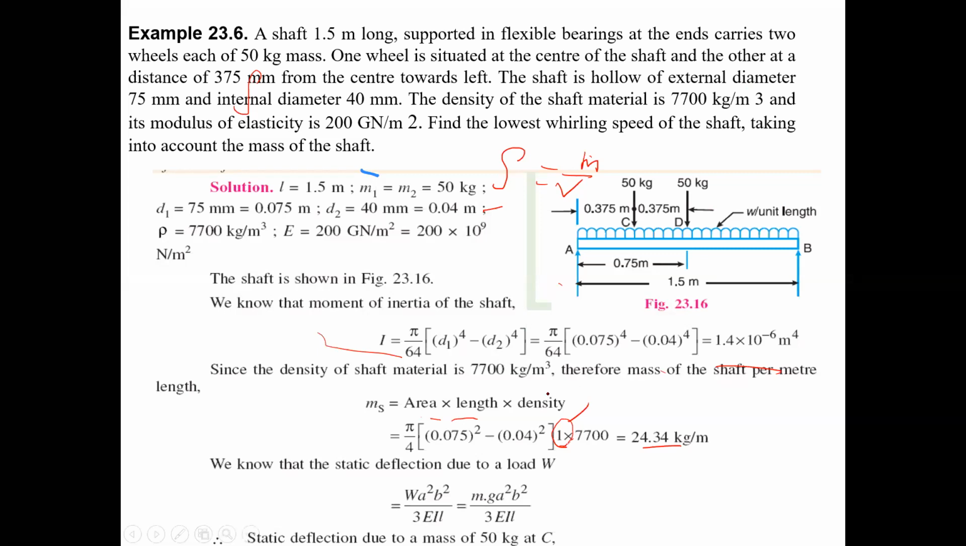Why are they considering only one? Because the shaft length may be, for example, 5 meters or 10 meters. Generally they say the mass of the shaft per meter length, for example 5 kg per meter. That way they are representing it here.